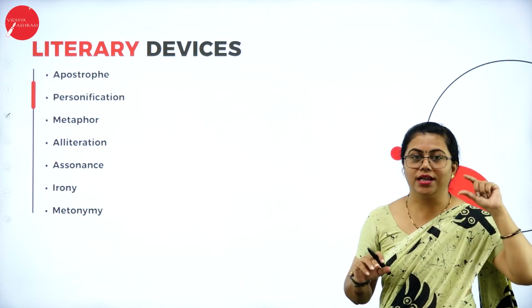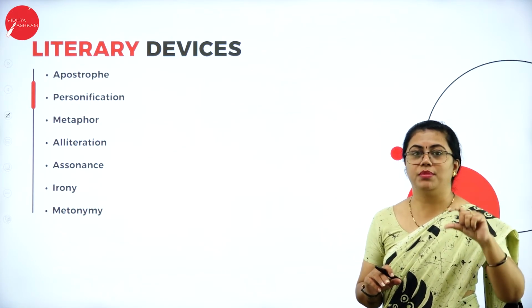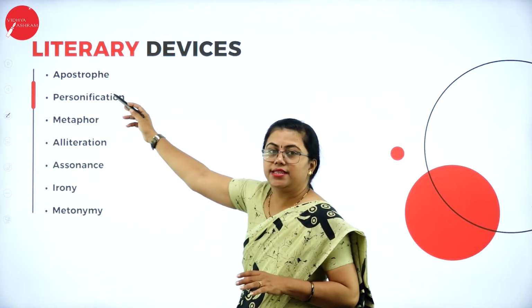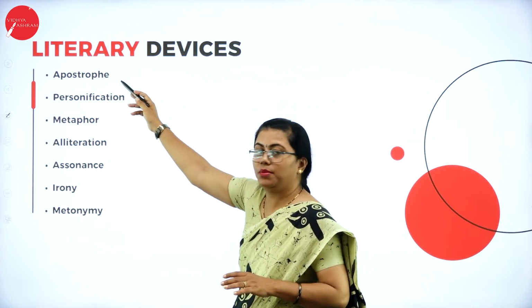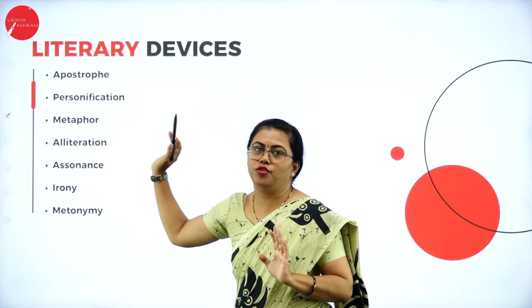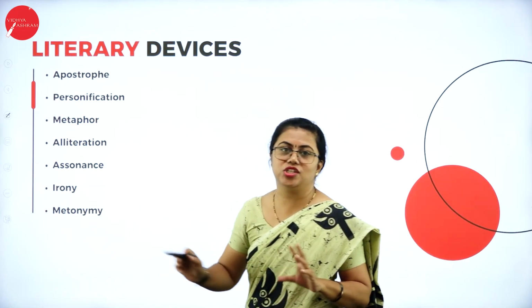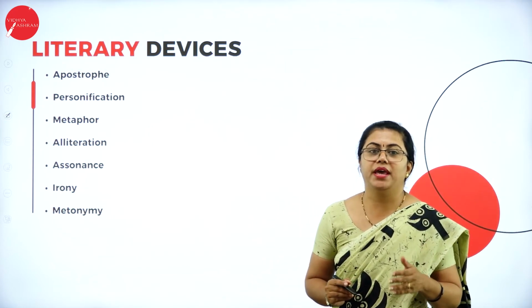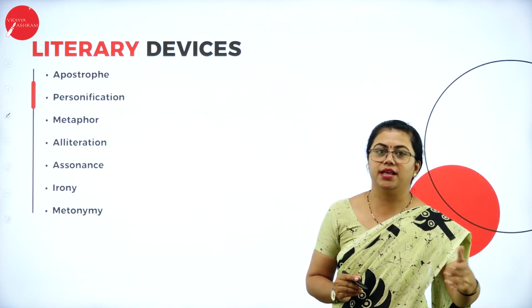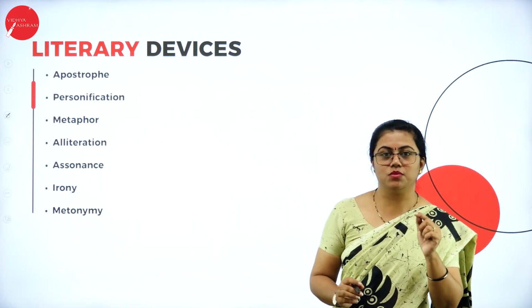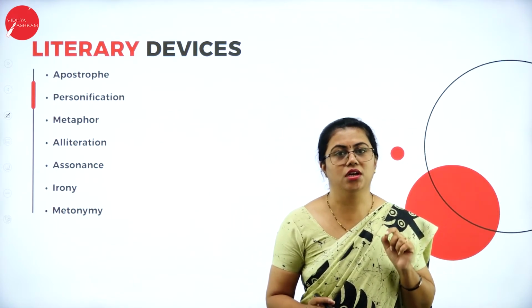Just a minute difference is there between apostrophe and personification. In apostrophe, you are creating a character of your own, and in personification, you are putting life into some character. So here it does not exist at all, it exists because of apostrophe, and you are giving life to that. Be careful what you are talking about. Then metaphor, it is just a comparison. So he is comparing death to sleep and rest. Alliteration is repetition of the same sound in the beginning of words.